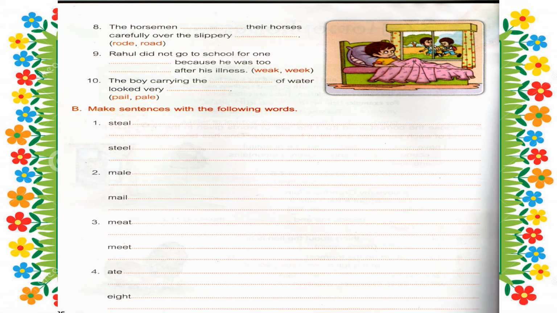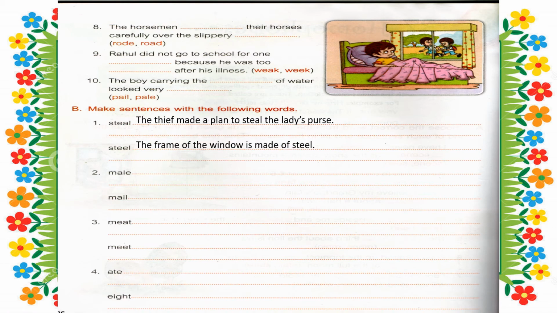Now make sentences with the following words. First one is steal. The thief made a plan to steal the lady's purse. Steel. The frame of the window is made of steel. In this way you have to do it. According to the words you have to make sentences. Try to attempt all the words and make the sentences correctly.